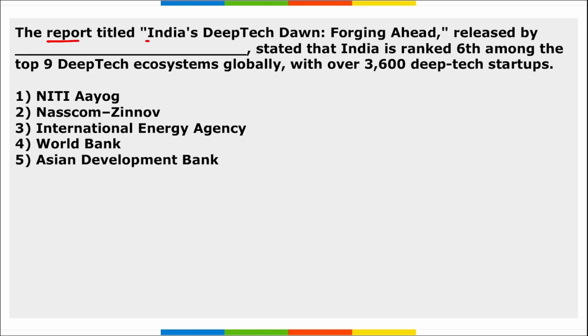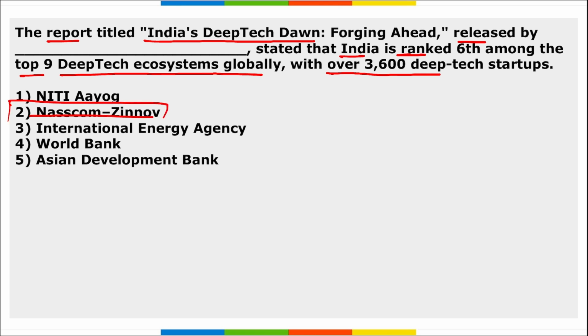Next, the report titled India's Deep Tech Dawn Forging Ahead. It is released by which organization and stated that India is ranked 6th among the top 9 deep tech ecosystems globally with over 3,600 deep tech startups. So, which is this organization? It is NASSCOM Zinnov, right? They have released this report stating that India is ranked 6th among the top 9 deep tech ecosystems globally.